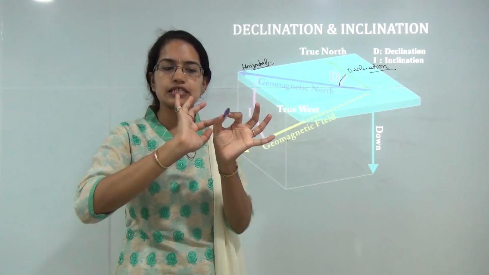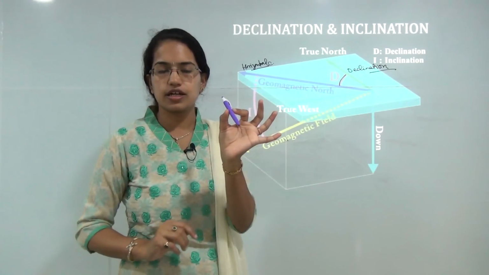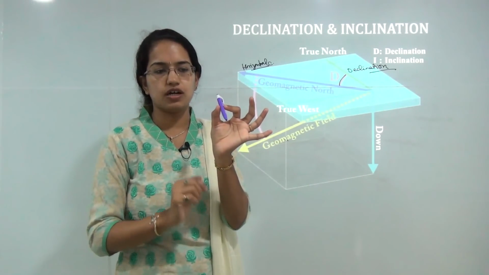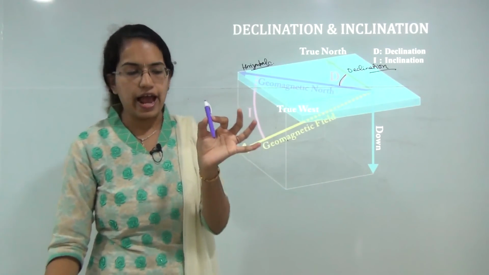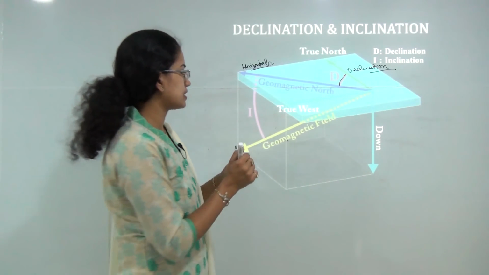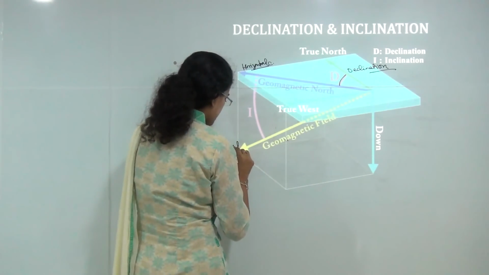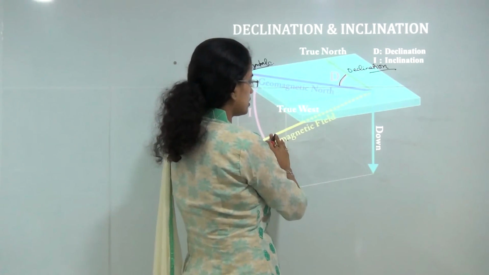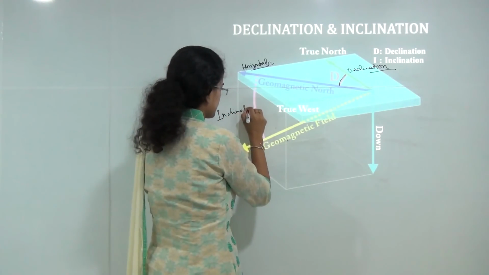So if this compass is allowed to move freely, it would dip, and if it dips towards the interior of the earth, this becomes the original magnetic field and the vertical component of the magnet. So I could say this is the vertical component. The angle formed between the horizon and the magnetic field would be known as the inclination.